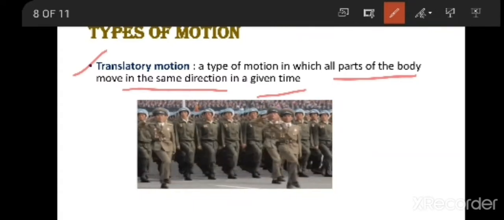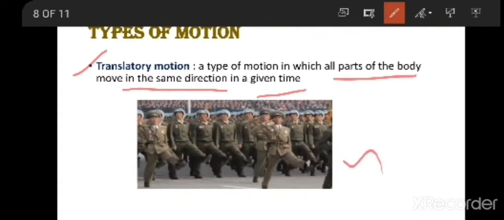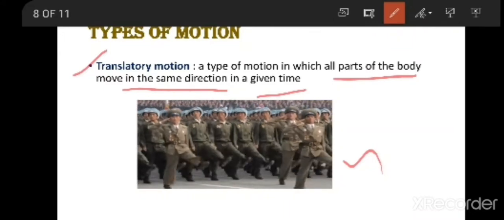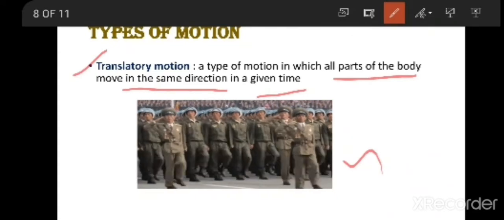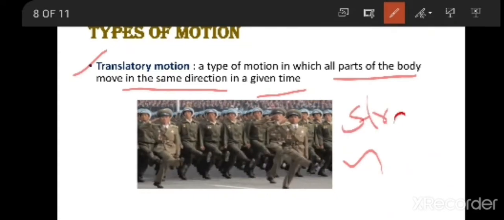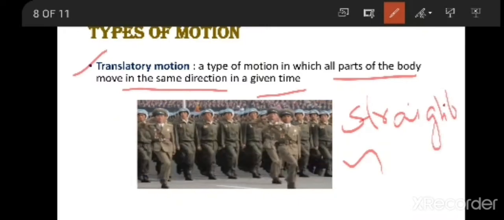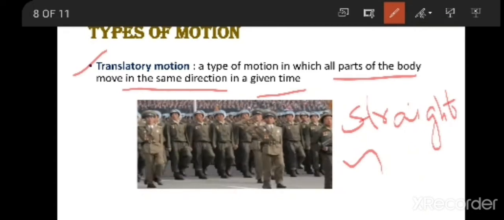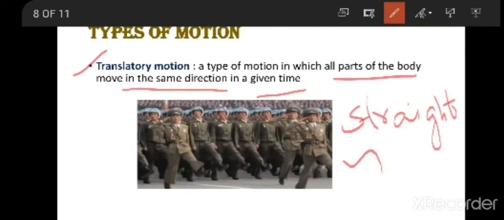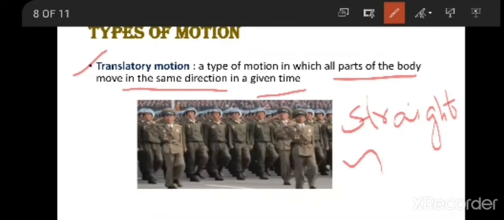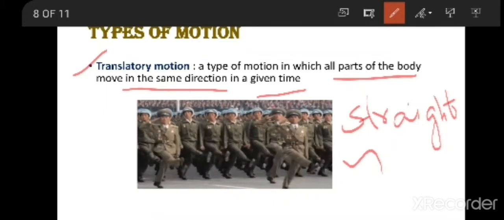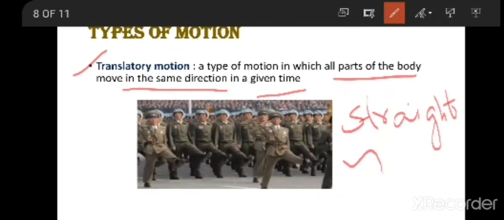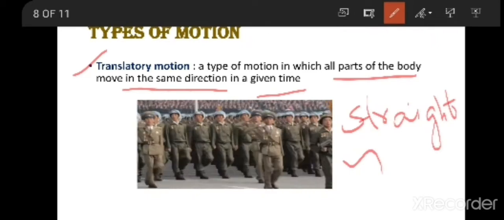If you see here, few soldiers are marching. They are going in which direction? They are going straight. They are moving forward, straight. They are not taking any turns. Just they are moving straight. And also their body parts will come along in that direction only. Their body parts also move in the same direction.